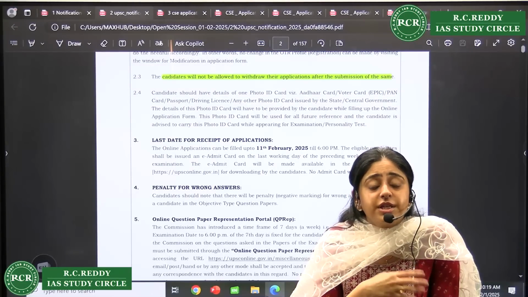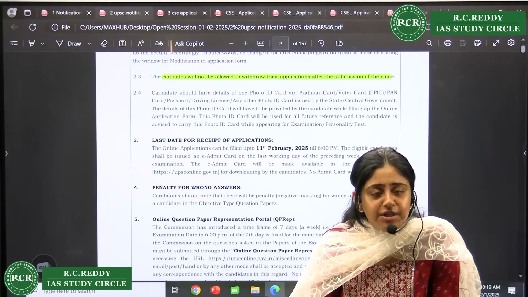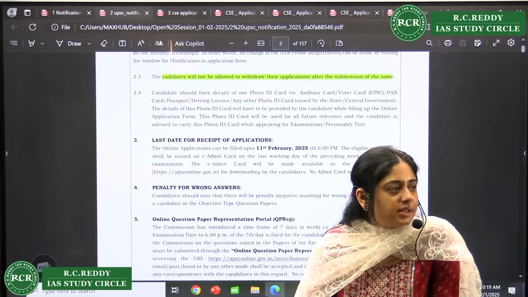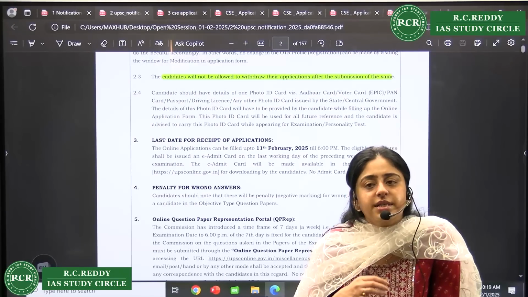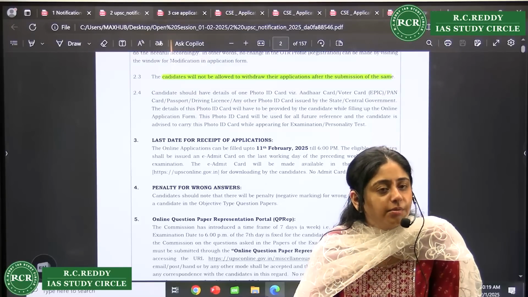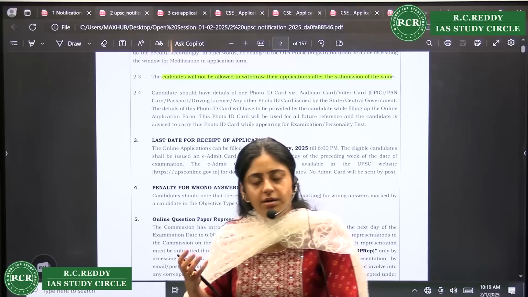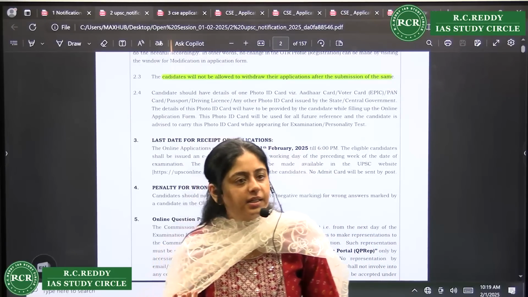In fact, she fought in the court also, right? She fought in the administrative tribunal, she fought in high court also. Same result was there, that you should have filled the form on time. Right? She said, I was there, I did it, but the website was not working. But the court said this, that you had a lot of time in between. You could have filled before also. You waited. There was a technical glitch.